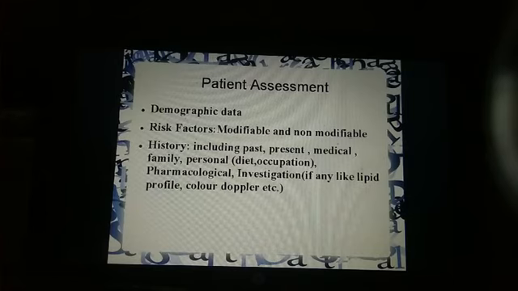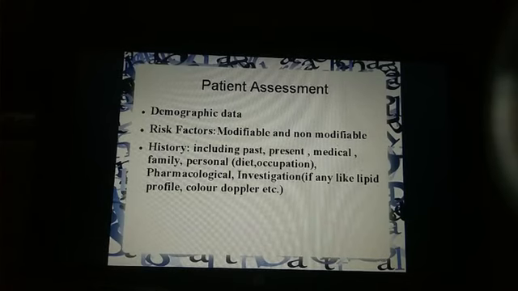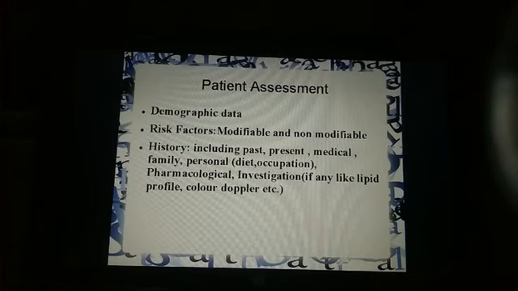Because with increasing age, in old age, there are more chances of sclerotic changes, right? So old age people are more susceptible to these diseases. Then gender. Why gender is important? Because males are more predisposed to this disease, and also postmenopausal women due to lack of estrogen, as you all know that it is a cardioprotective hormone, right? So that was about demographic data.